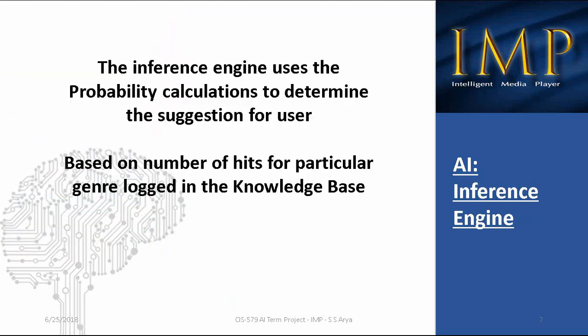The AI inference engine uses probability calculations to determine the suggestions for the user. Based on how many hits I have for one particular genre from the knowledge base, the calculations determine the best probable genre that the user may be liking.